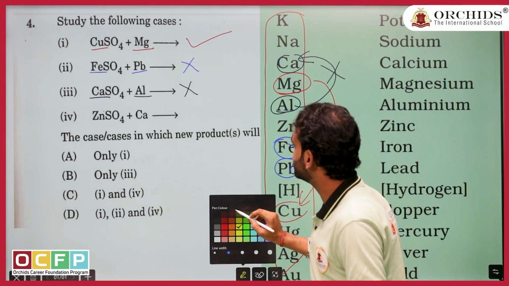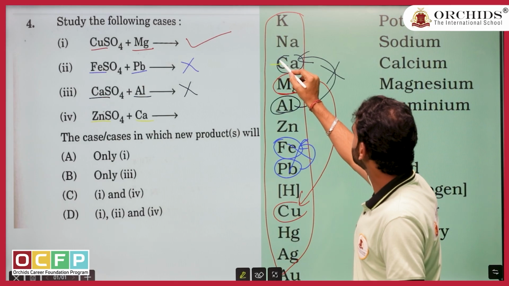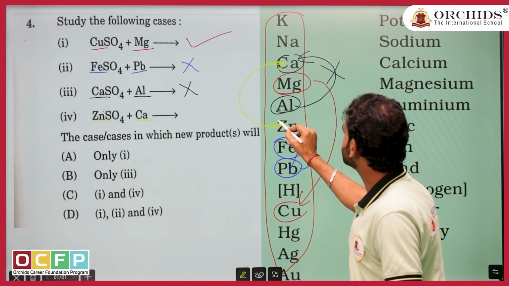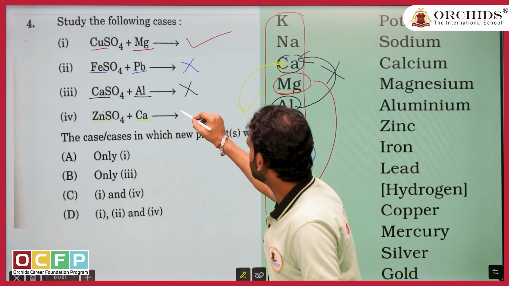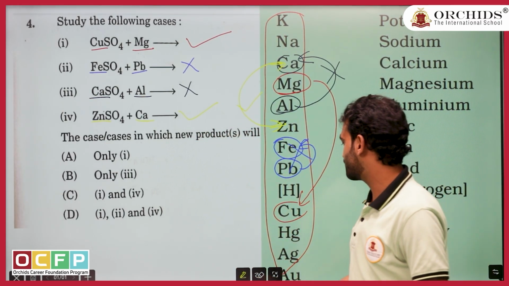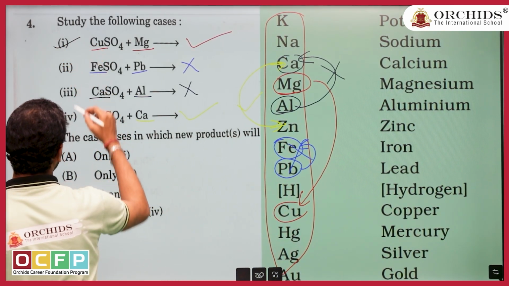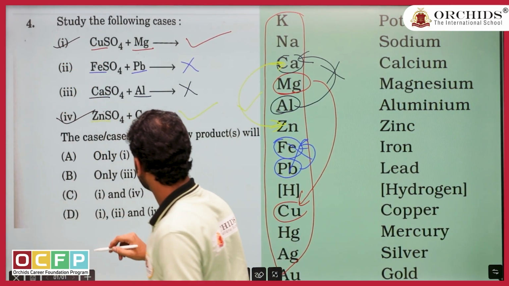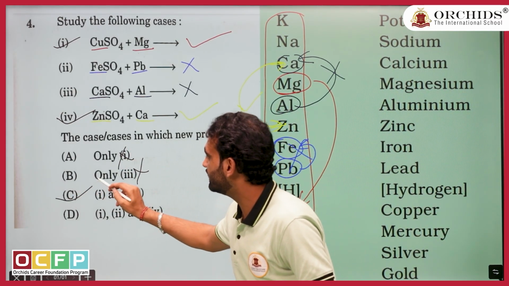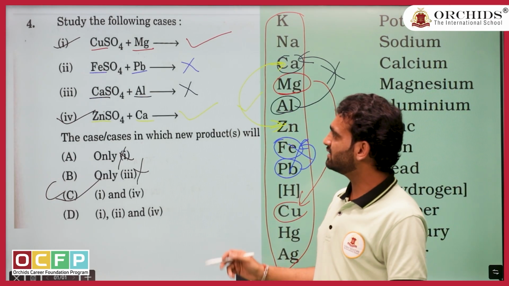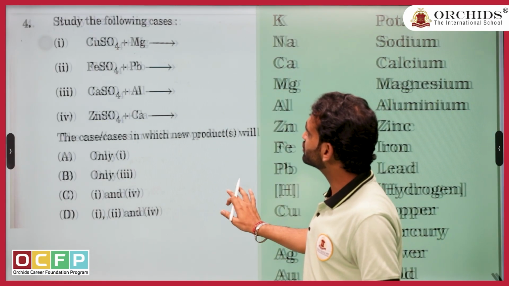Next option. Yes. Here it is saying calcium, zinc. Calcium is this, zinc is this. So can calcium replace zinc? Yes. Calcium can replace zinc easily. So is the 4th reaction possible? Yes, it is possible. So what is the correct answer? The correct answer is first reaction possible, 4th reaction possible. Option A gone, 3rd gone, 1st and 4th. Again the answer is C. If you see, I think for the first 4, all answers are C. Okay. So this question is done.